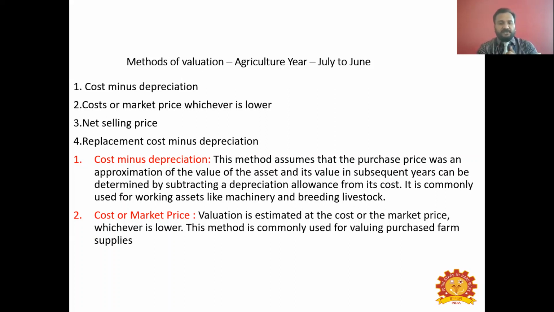For 5 years, you have to subtract it for 5 years. The remaining money that you have after 4 or 5 years, when you want to sell that asset, gives the value of the asset. You can sell the asset after 3 years, 4 years, or 5 years. When you keep on increasing the number of years that these assets have been used by your farm, the value will go down. It will decrease, right?